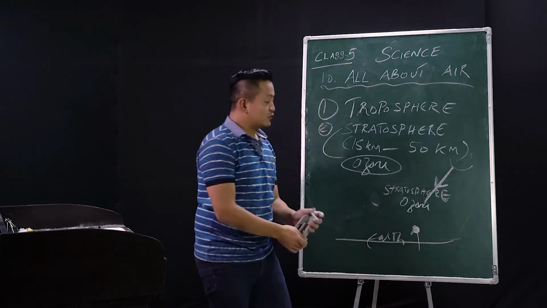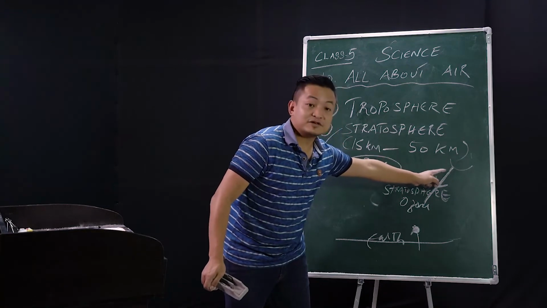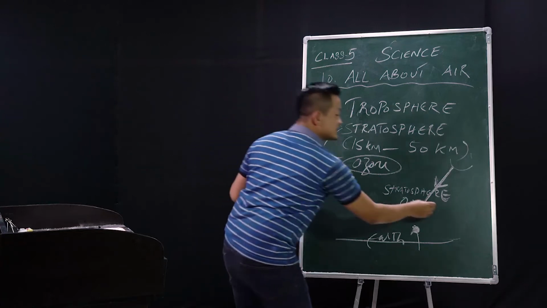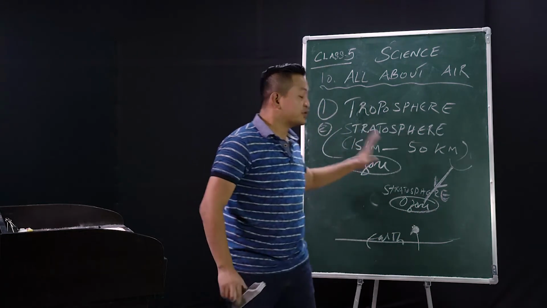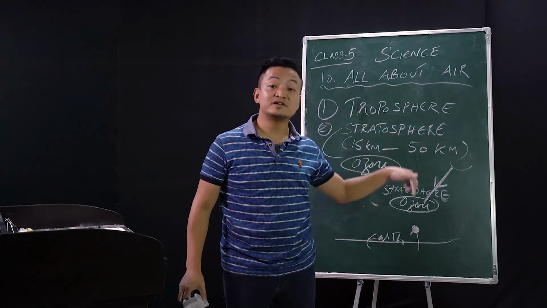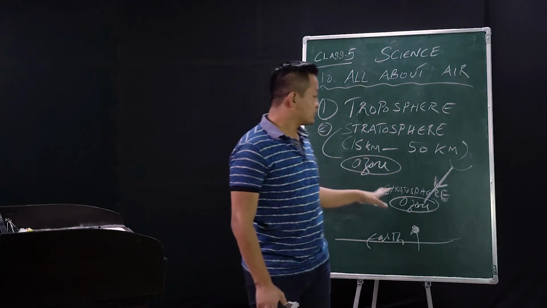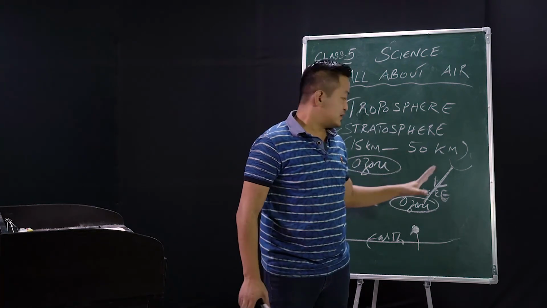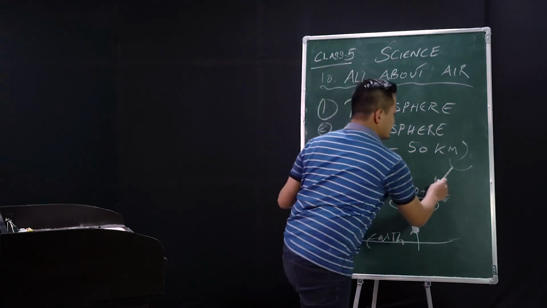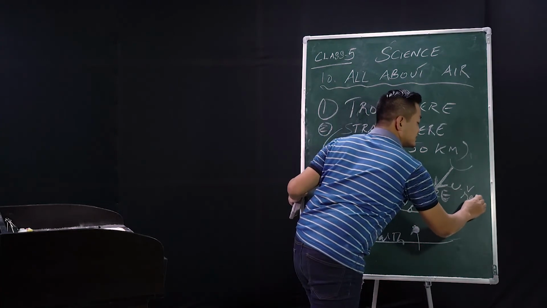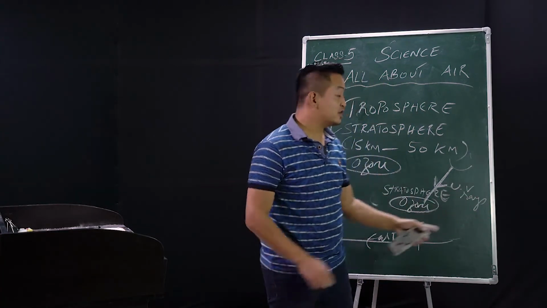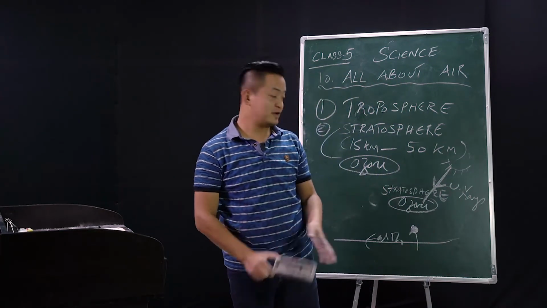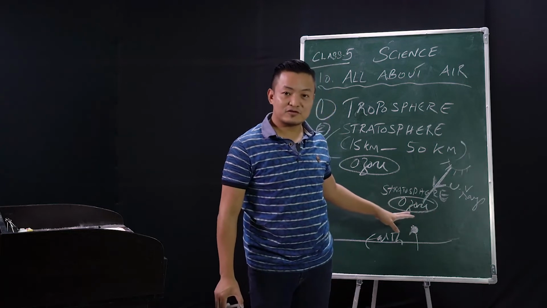Before the harmful UV rays reach this Earth, this ozone layer prevents these rays from reaching the Earth's surface. The ozone layer protects us by preventing the harmful UV rays, that means ultraviolet rays, from reaching the Earth's surface. That's why we have to take care of this ozone.